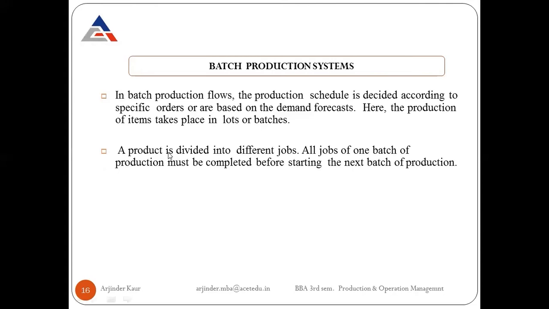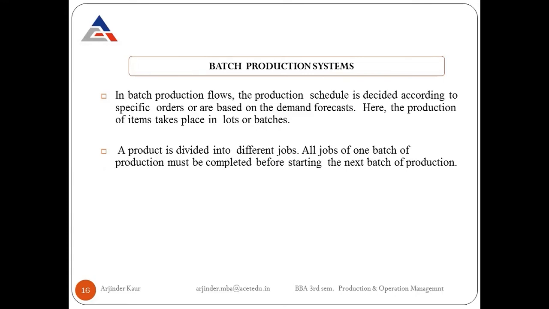So a product is divided into different jobs, and all jobs of one batch of production must be completed before starting the next batch of production. I'll give you an example. This type of production system is more popular in the manufacturing of biscuits or medicines. One batch we are producing might not be the same as the other batch we'll be producing later on.